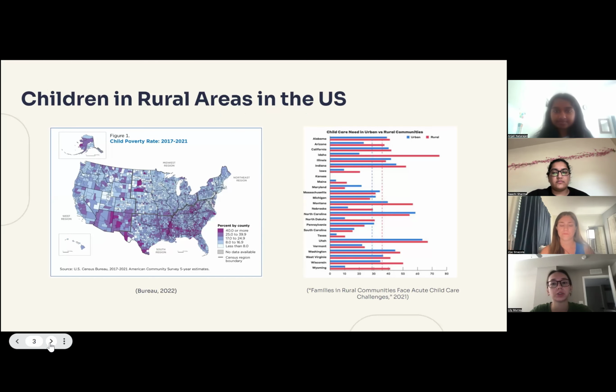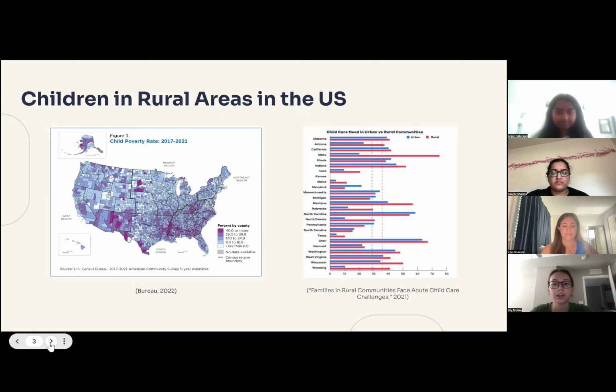Nearly 1 in 5 children in the United States live in rural areas. Unfortunately, rural children experience significant health issues and health care disparities compared to their urban counterparts. If you look to the left, you can see a graph by the Census Bureau that displays child poverty rates across America. You can clearly see that there are higher poverty rates in the South and lower Midwest. These are indicated by the purple colors.